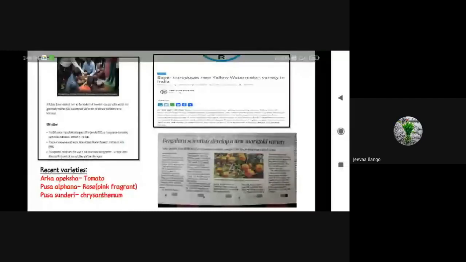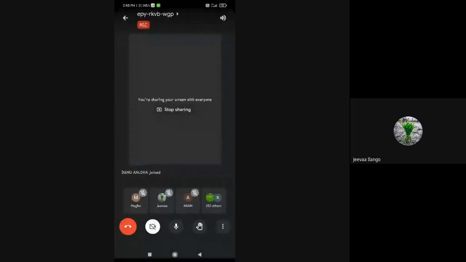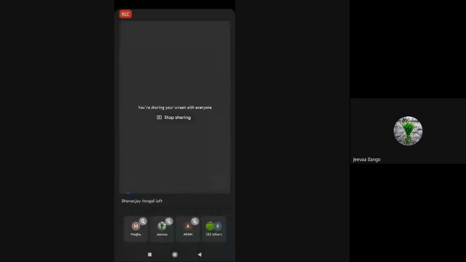Sir, what is meant by harvestable maturity and physiological maturity? What's the difference between them? Okay, see, horticultural maturity, I'll explain with an example. If you want to harvest okra, commonly when you delay the harvesting, it develops fiberness. So, in order to meet the consumer demand, you harvest the commodity earlier, before the ripening stage or before the full development stage. You harvest the commodity as per the consumer preference. That is called horticultural maturity.